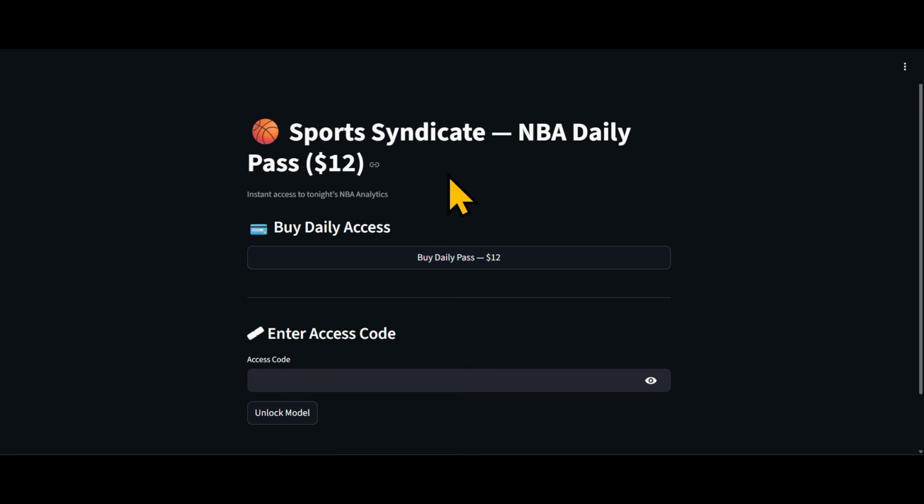I advise that you screenshot your actual access code so you can access it on mobile devices. You can access it on web devices, tablets, wherever you want to access the model. As long as you have your access code, you can access the model.